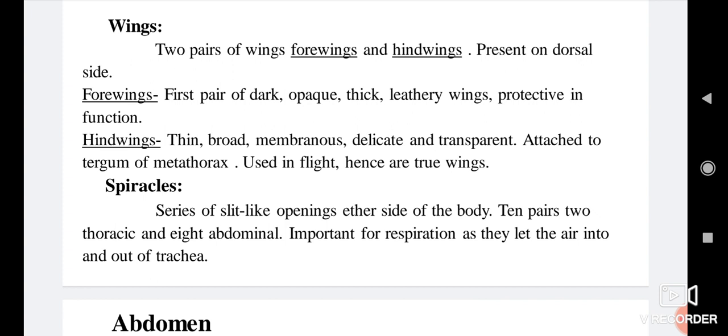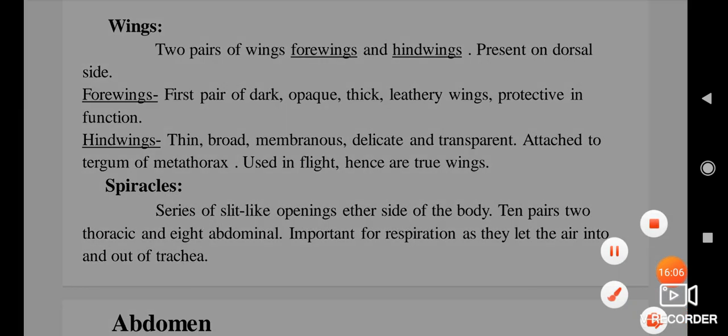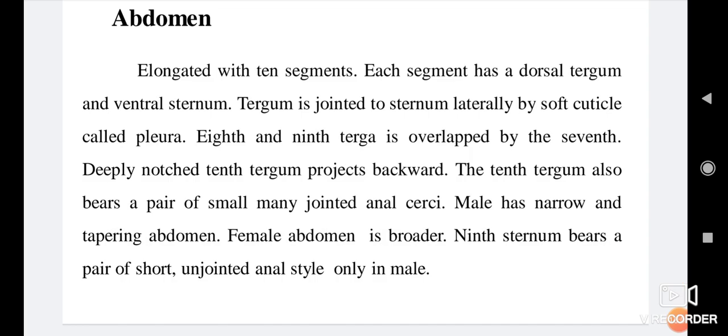Spiracles. A series of slit-like openings on either side of the body. There are 10 pairs: 2 thoracic and 8 abdominal. Important for respiration as they let air into the trachea.